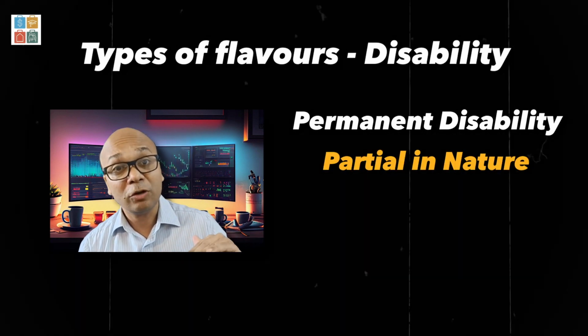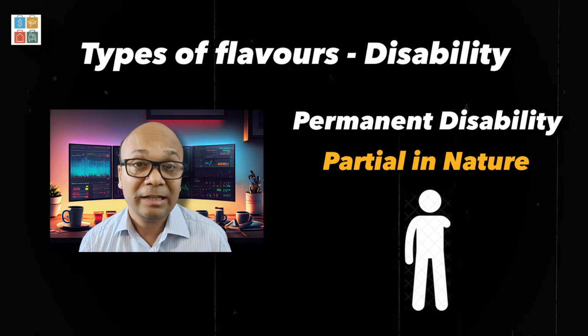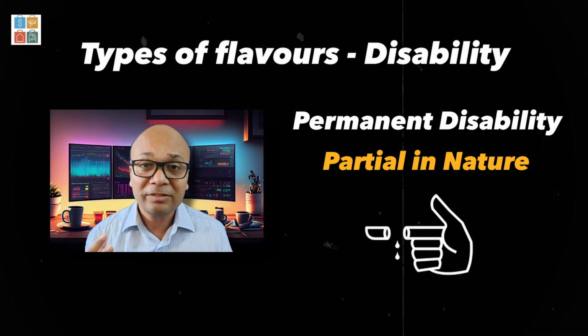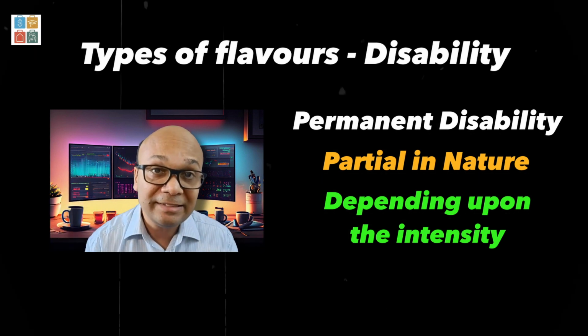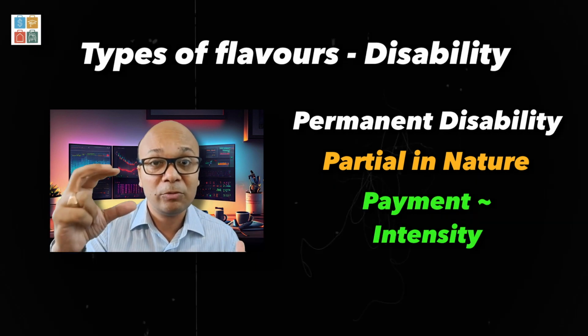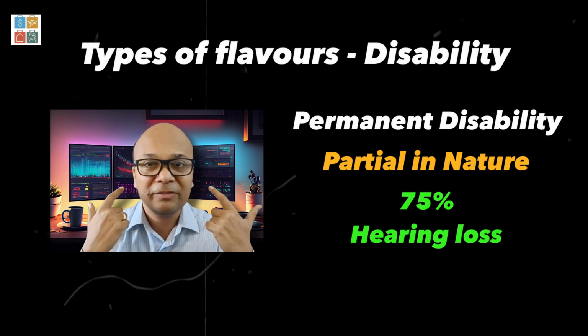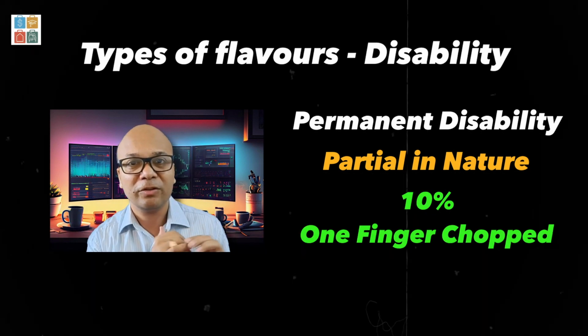But the disability could also be partial in nature. For example, one limb got impaired, hearing loss, one finger was chopped off. So in this circumstance, depending upon the intensity, कितना ज़्यादा severe है, उतना amount of payment मिल जाता है. So for example, I was reading one policy, it says 75% would be paid if the hearing loss is gone, or if only one finger is gone, they will pay only 10%.